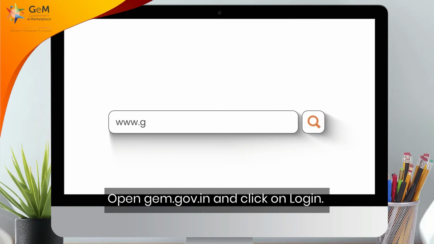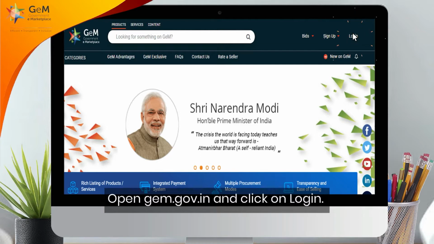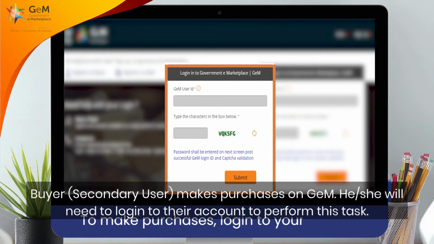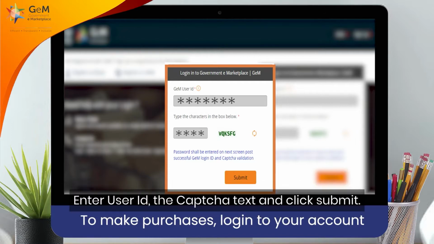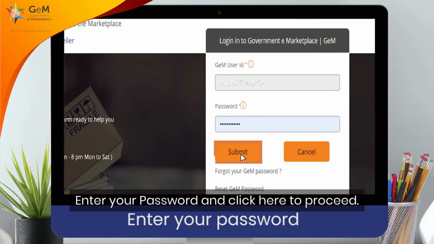Open gem.gov.in and click on Login. Buyer, secondary user, makes purchases on GEM. He or she will need to log into their account to perform this task. Enter user ID, the CAPTCHA text and click Submit. Enter your password and click here to proceed.